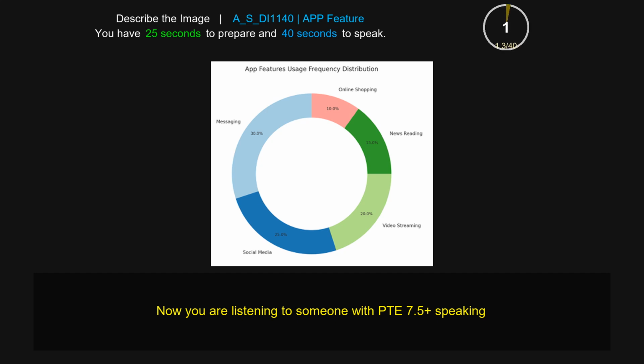The pie chart gives us information about app features usage frequency distribution. First, we have online shopping at about 10%. Then we have news reading at about 15%. Moreover, we have video streaming at about 20%, whereas social media is about 25%. Lastly, we have messaging, which is about 30%. So the highest viewership is on messaging, at about 30%, and the lowest is on online shopping, at about 10%. To conclude, the pie chart gives us information about app feature usage frequency distribution.